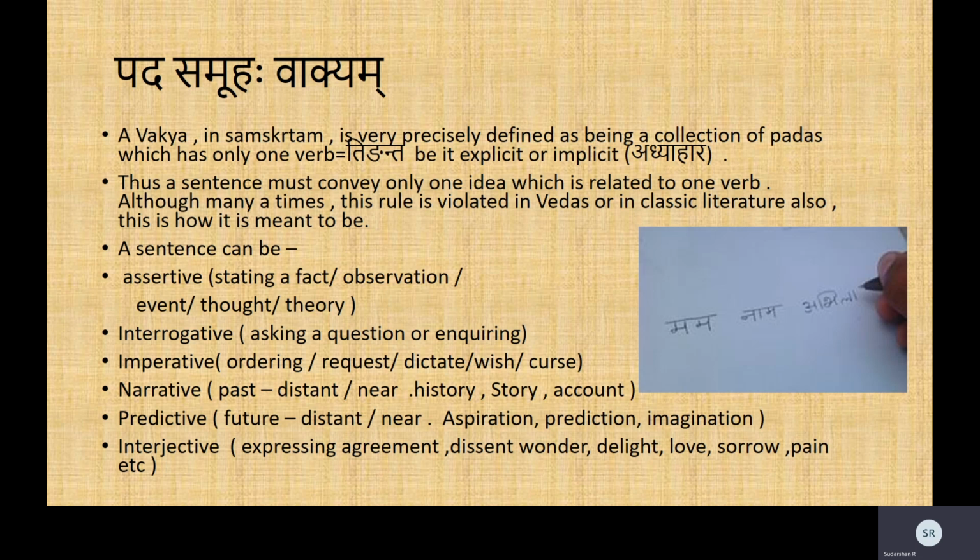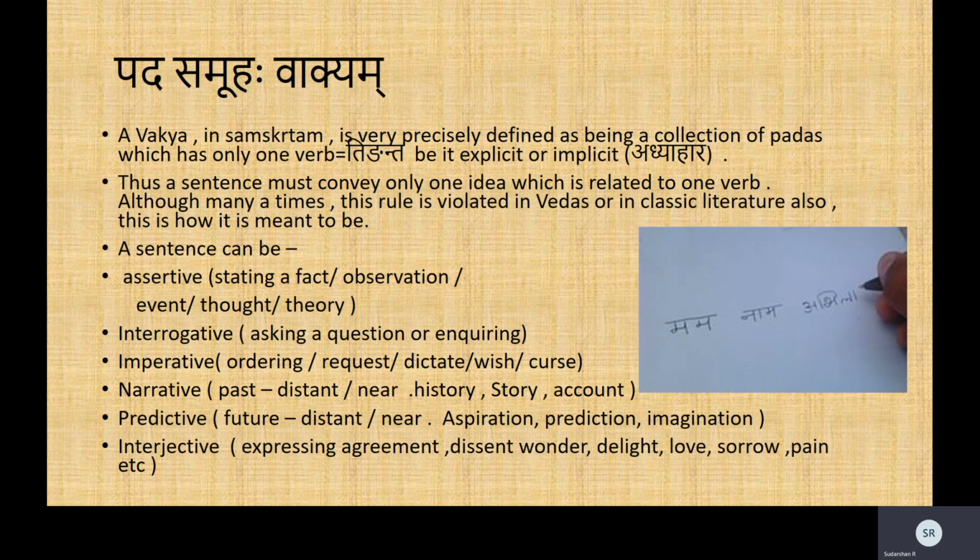So for an entire sentence to be called a Samskrita vakyam, it has to have only one verb, which need not always be explicit. It can be implicit, but that idea should be there: it should have only one verb. For example, Saraswati Chitram Pashyati. Saraswati is one word, Chitram is the second, Pashyati is the third word. Now, is this a sentence, or is it just any collection of words?